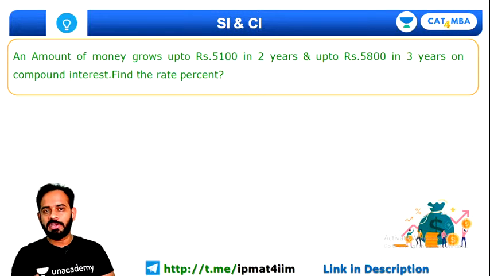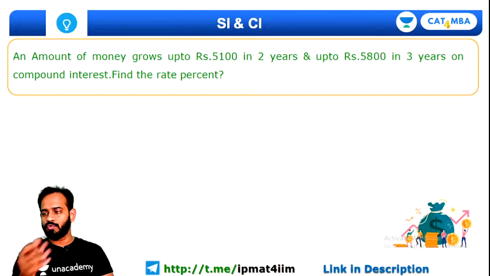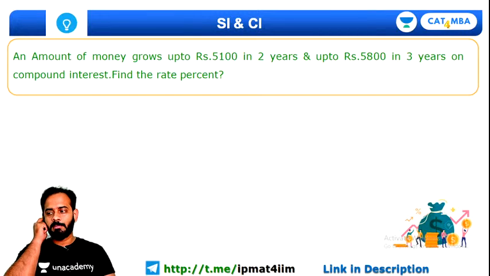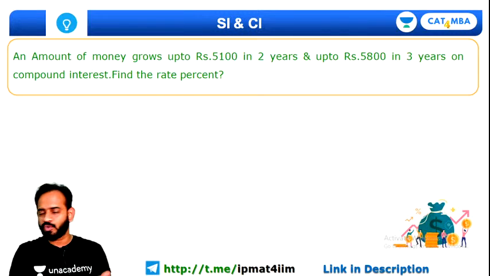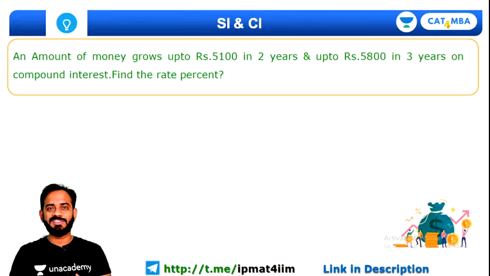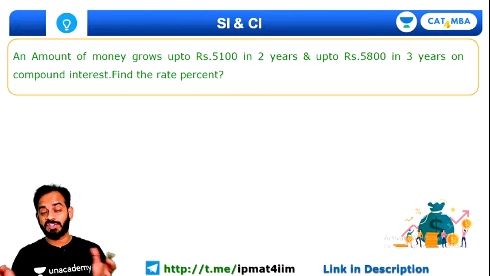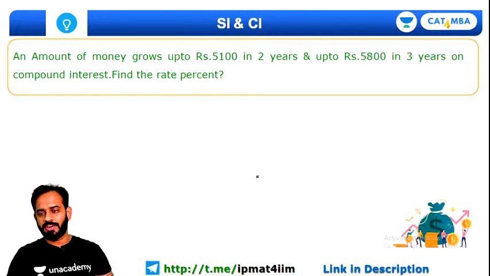And in quantitative ability, the number of live students drops drastically. I don't know why it is happening, but obviously quantitative ability is also important, right? Out of 100 it has 60 questions in IPMAT Indore, so students should want to learn quantitative ability faster. Okay, chalo, anyways, let's try to solve this question.